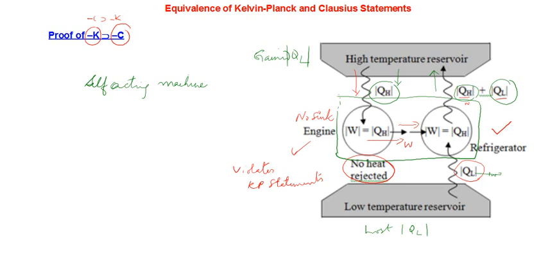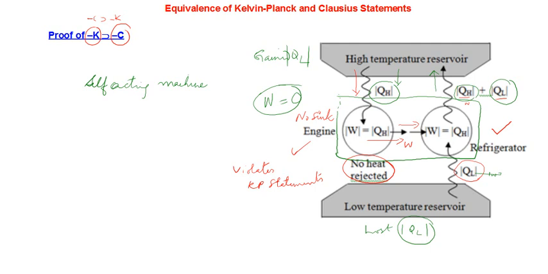W is equal to 0 here, but I am able to just take QL amount of heat from here and deposit it here, transfer. This is against the direction of spontaneous flow of heat, because heat from low temperature cannot flow to a high temperature reservoir without any additional input work, which is a clear violation of the Clausius statement of the second law of thermodynamics.